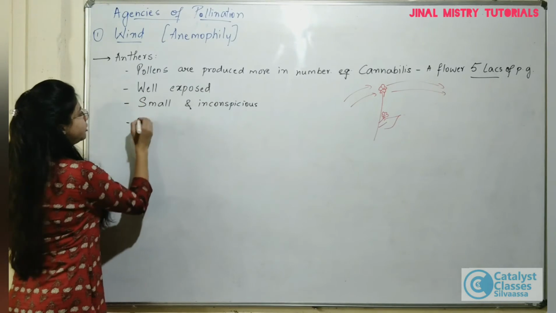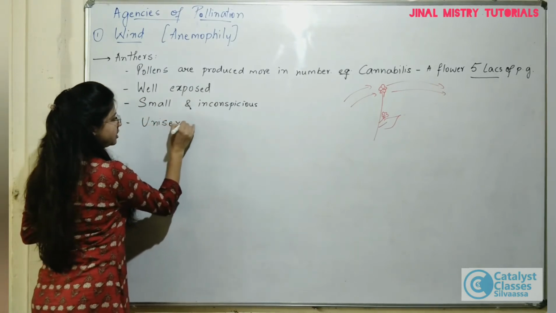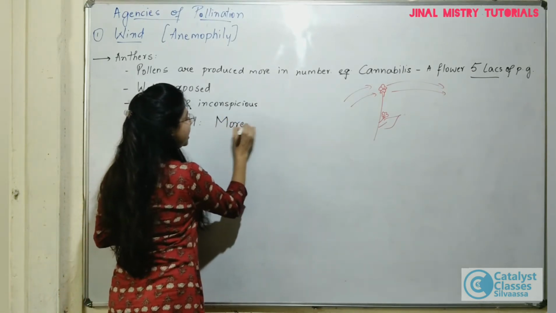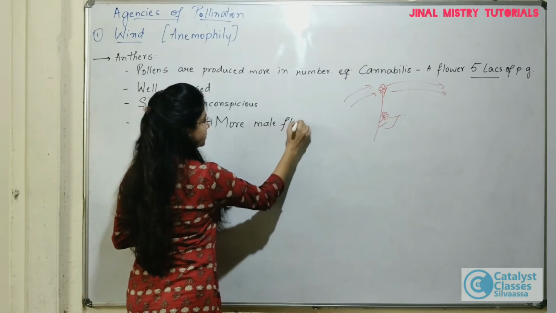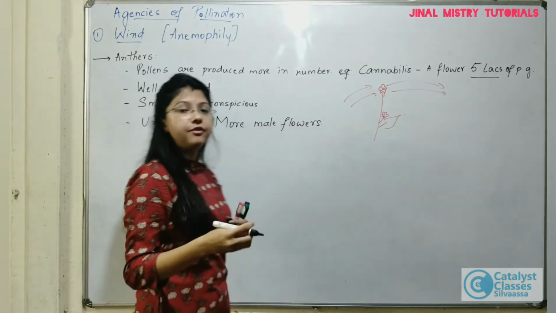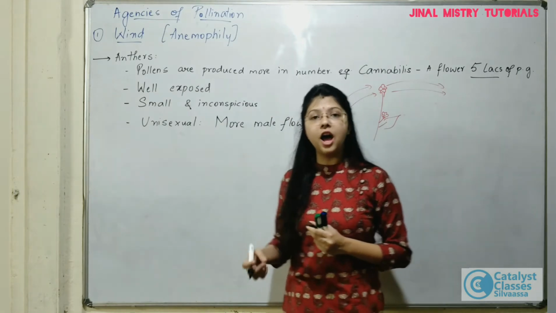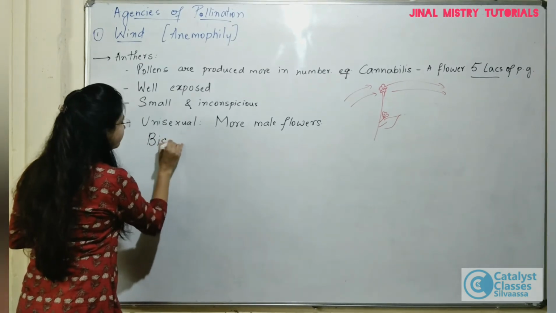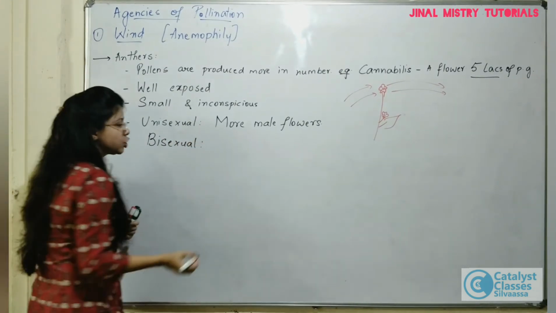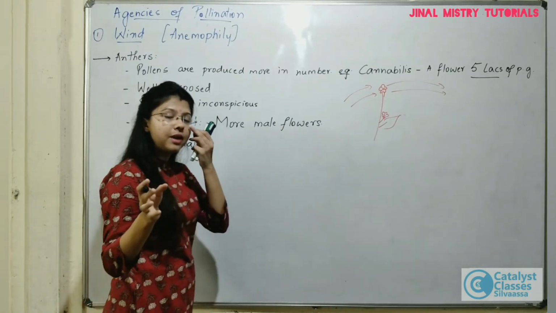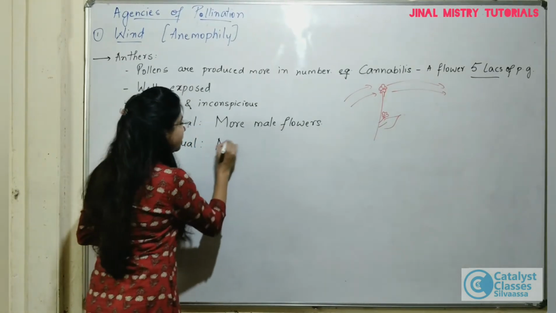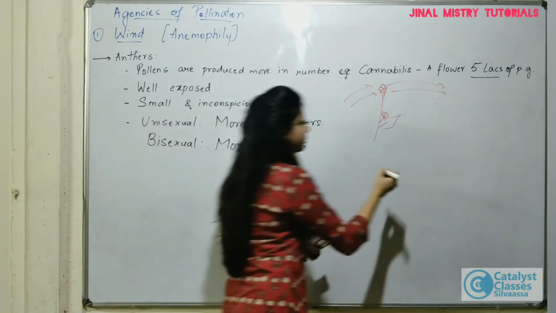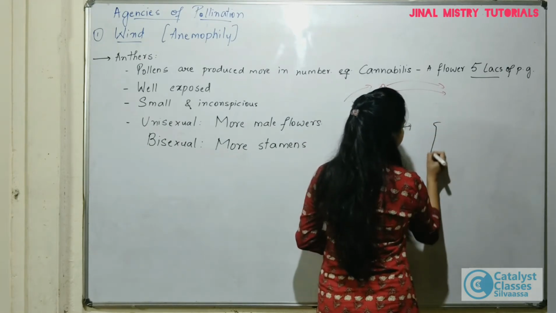In case the flower is unisexual, then on that particular plant more male flowers are present. If a plant has unisexual flowers, then that kind of plant will have more male flowers, right? And if a plant has both male and female flowers present, that means it is bisexual, then the number of male and female flowers will be the same, but there will be more stamens within a flower.